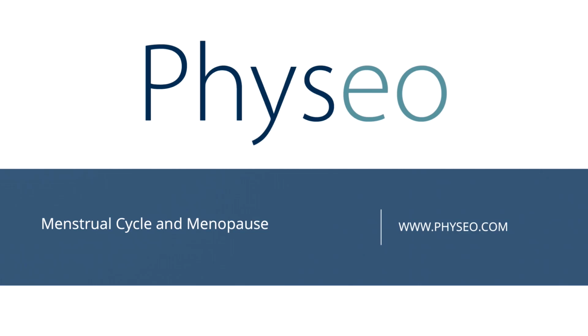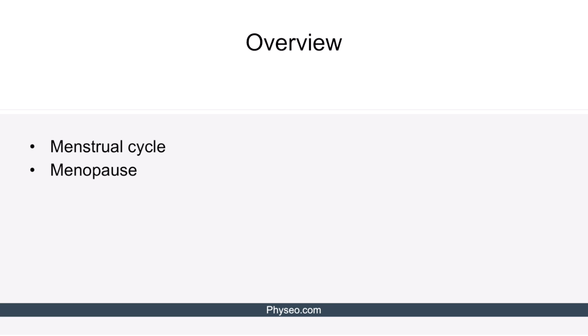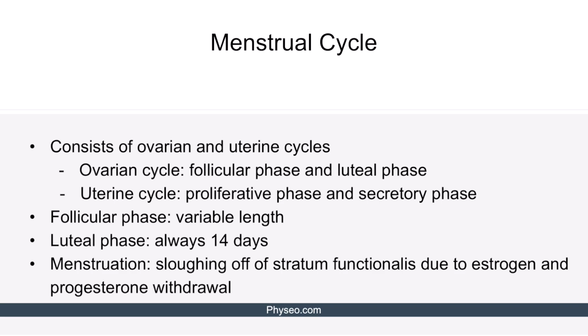Let's get started. As the name of this lecture implies, we'll talk about various aspects of the menstrual cycle and menopause. Let's start with the menstrual cycle. The menstrual cycle consists of ovarian and uterine cycles which are interconnected to each other. The ovarian cycle influences the progression of the uterine cycle.